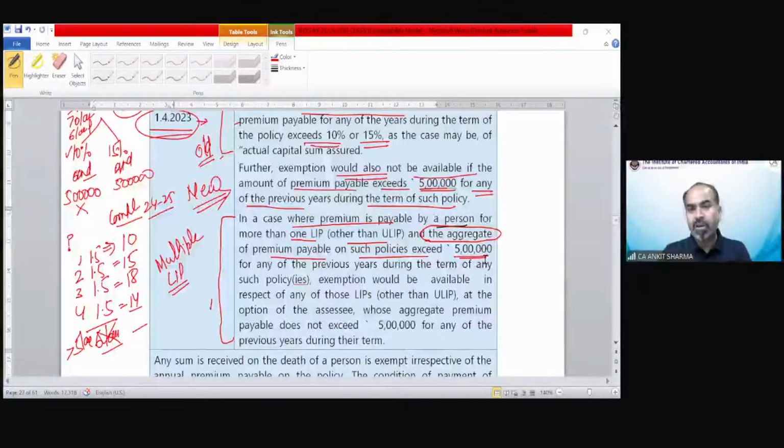Of course, because we will claim those policies for exemption which have more amount of maturity proceeds. So only 10 is going to be taxable, 15 exempted, 18 exempted, and 14 exempted. So this will lower our tax liability. It is clear for everyone why we are going to take exemption of 2, 3, 4? Kirti, Arshada, everyone? Good.